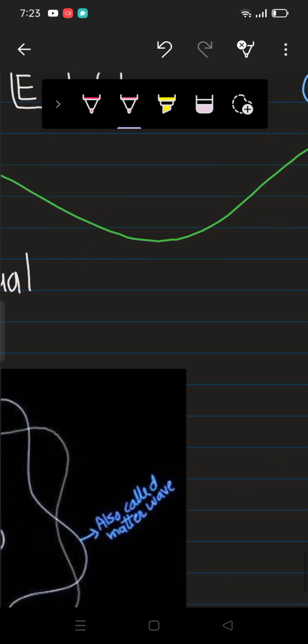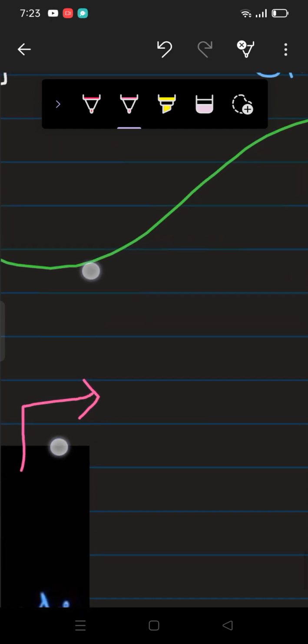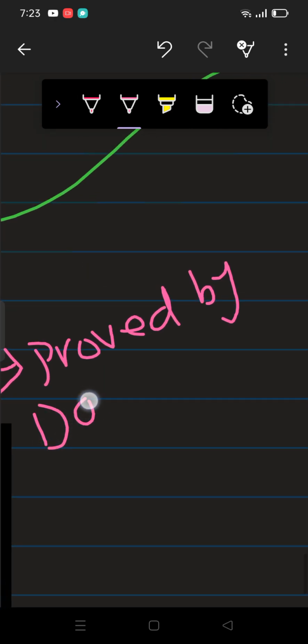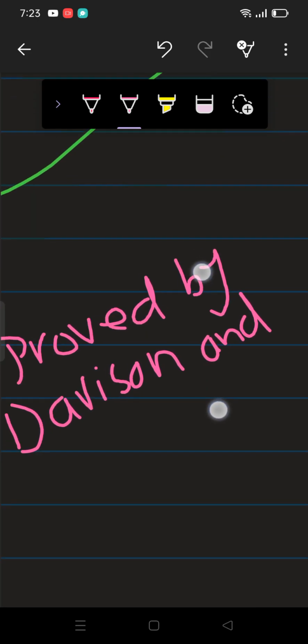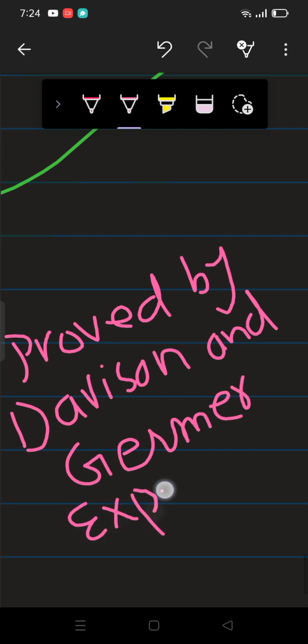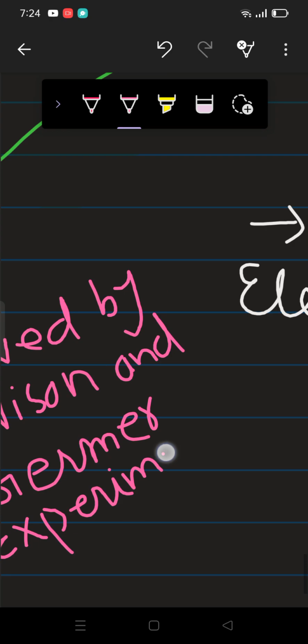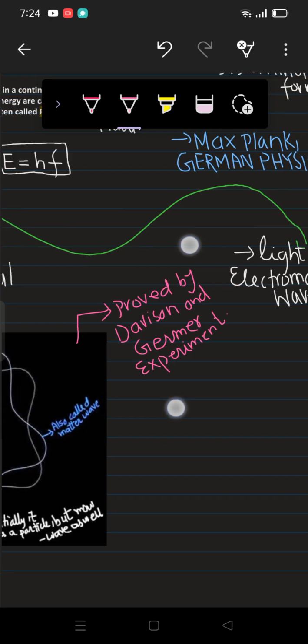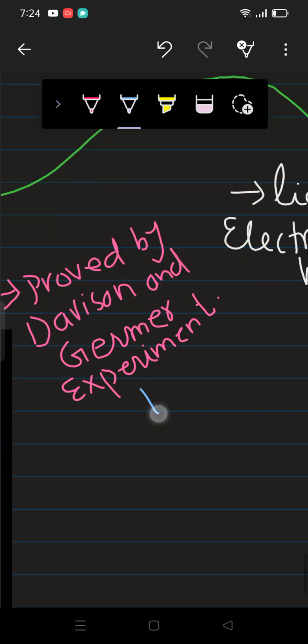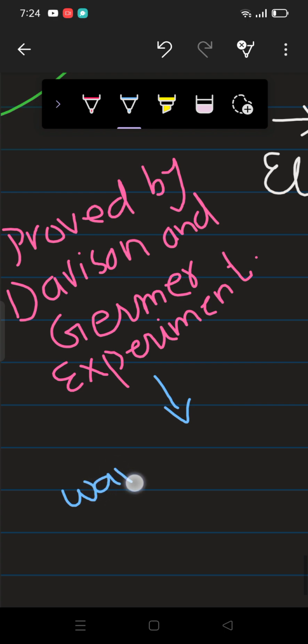All right, so the de Broglie hypothesis was proved by the Davisson and Germer experiment. They both were scientists, and they proved the wave nature of the electron, right?